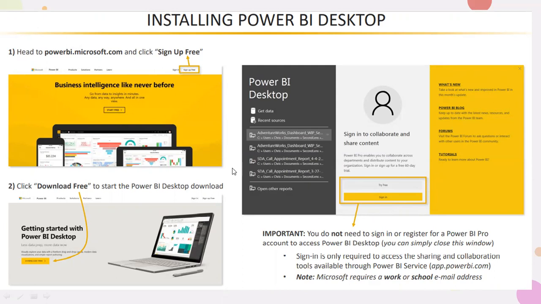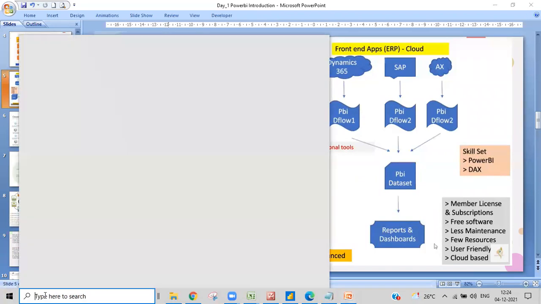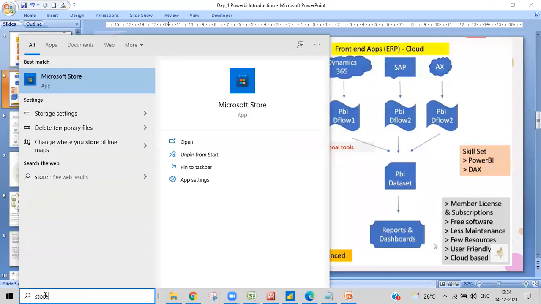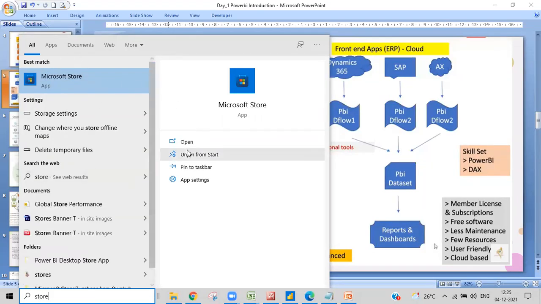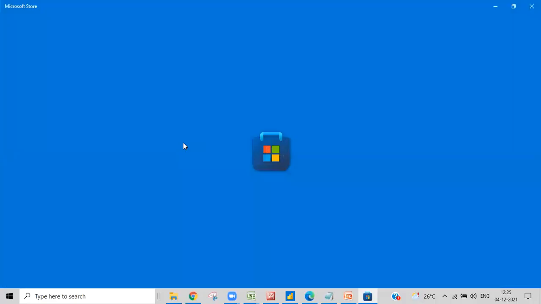desktop onto your PC. Just go to the start menu, and then click on Microsoft Store. And then from there you can go ahead and click Power BI, so that you can see the Power BI. I'll show you how it looks. Come over here into your start, and then you can search Microsoft Store. If you click Store, then Microsoft Store will be opened. This is the easiest way.